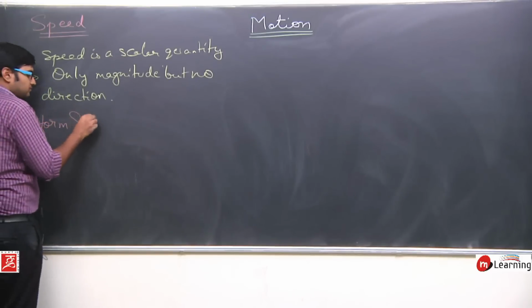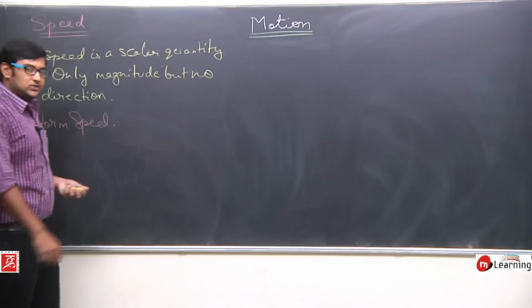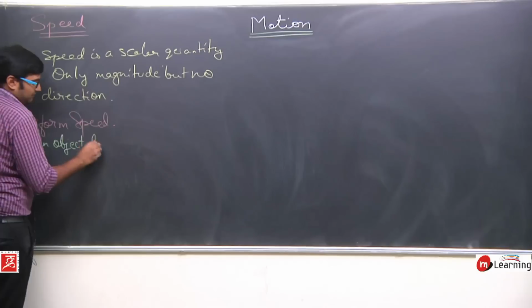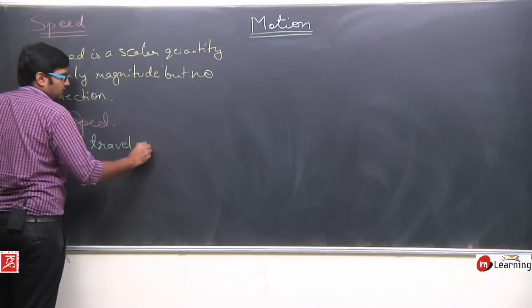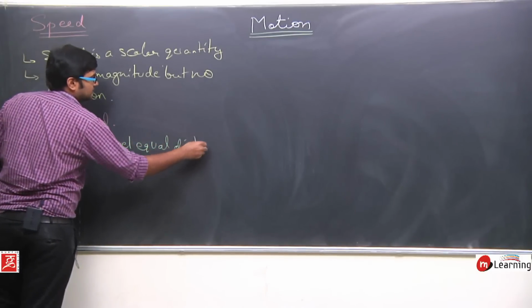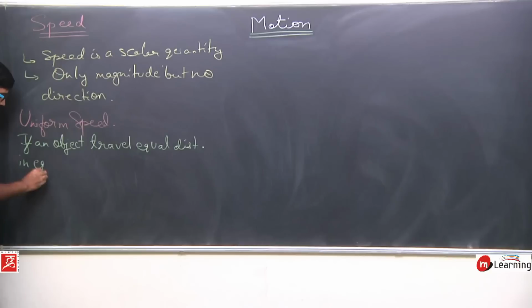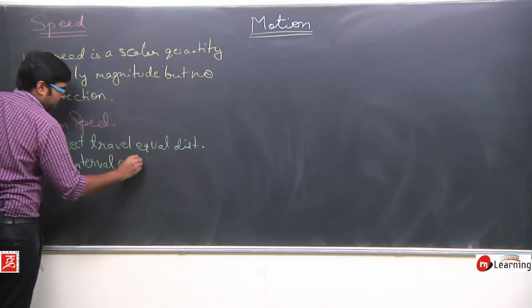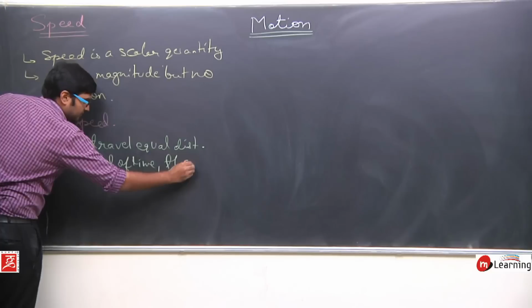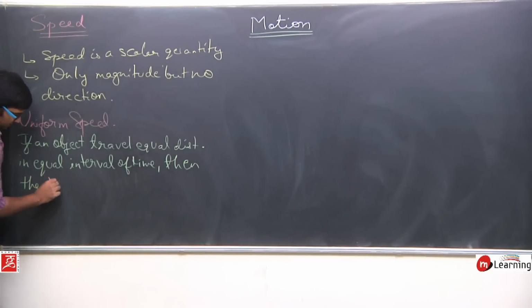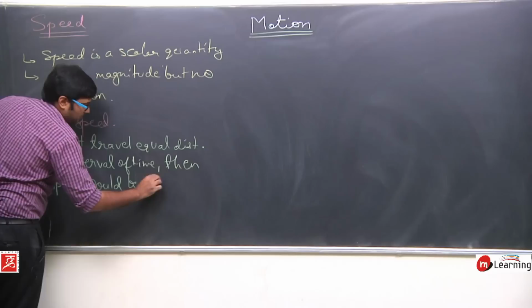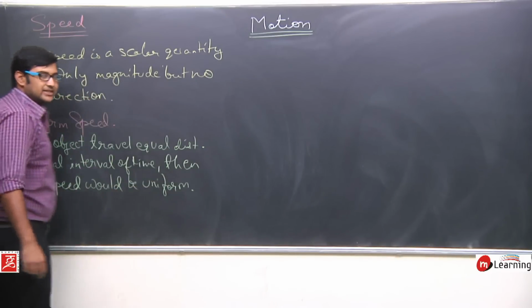Okay, so we have an important point here, that is the concept of uniform speed. Now what is uniform speed? Uniform speed means if an object travels equal distances in equal intervals of time, then the speed would be uniform.